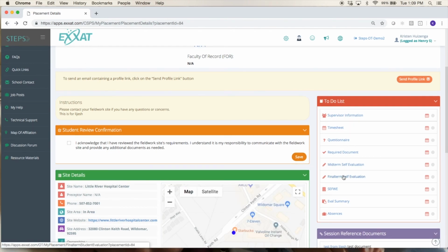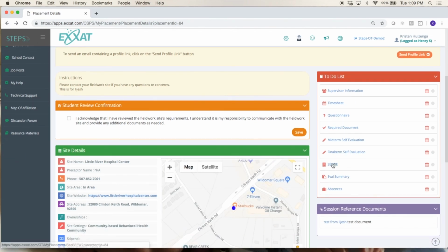Again, the final term one is very similar. Then we have an SEFWE. Some schools will be using it in a different format, so be on the lookout for that, but many schools will have it here on their to-do list.